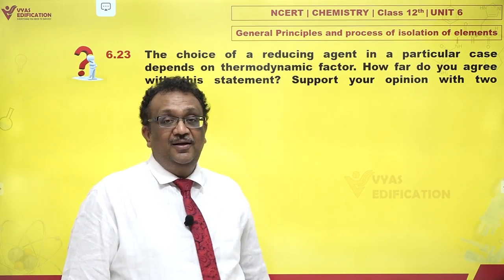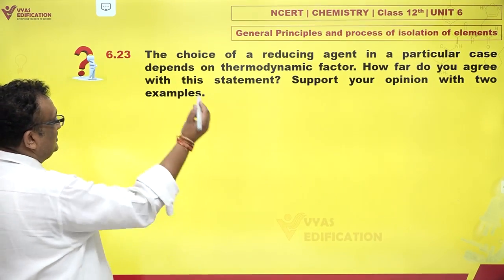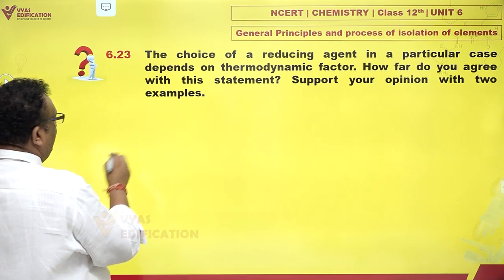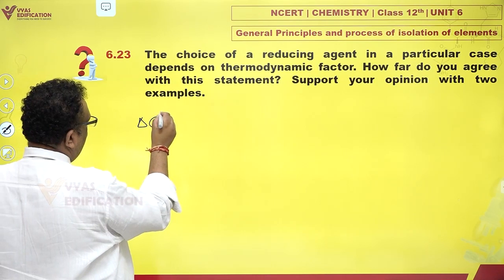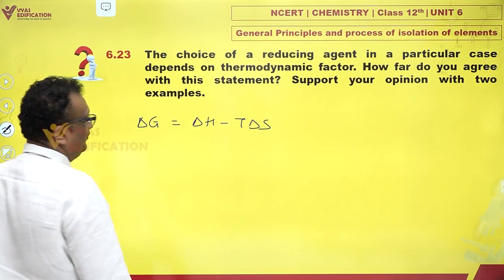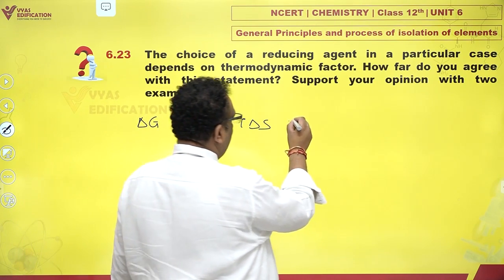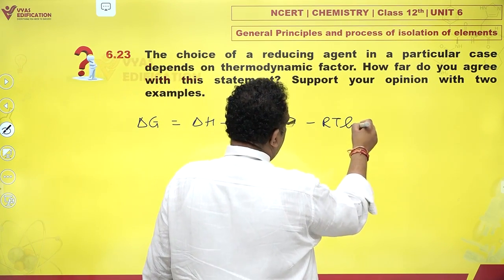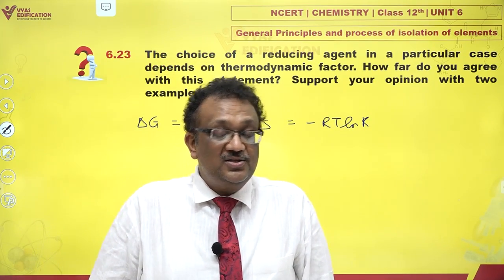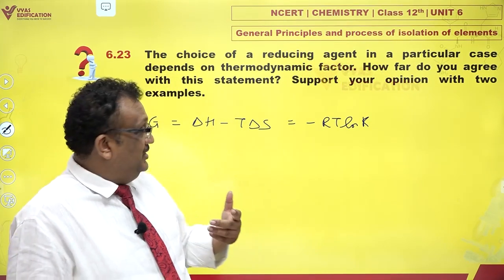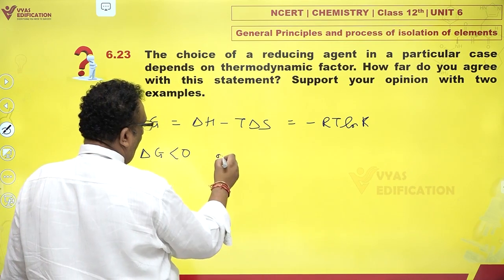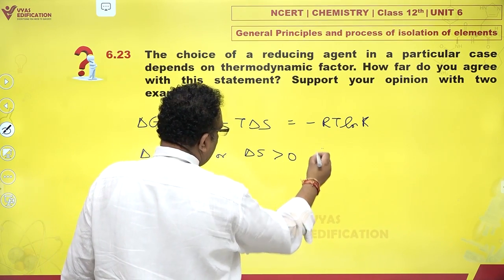What do we mean by that? The meaning is very simple. Let us consider 2 very basic equations: delta G is delta H minus T delta S, and delta G is also minus RT ln K. Now, if we know that some reaction has to happen, that means delta G has to be negative, or delta S has to be positive.